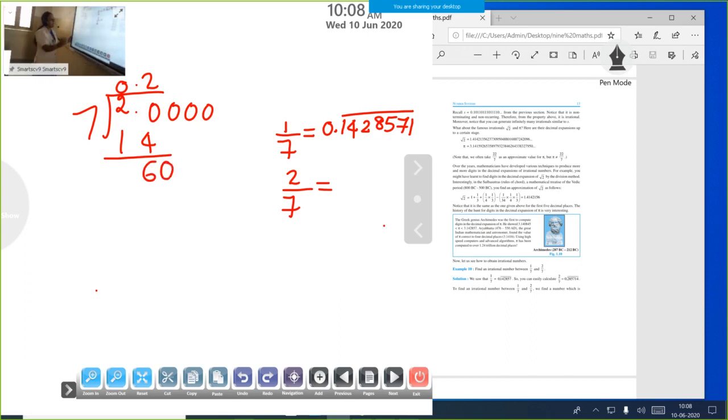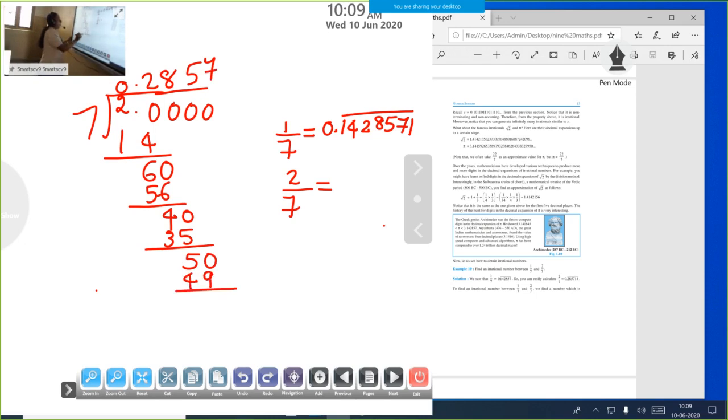How many times 7? 7 times 8 is 56. Again subtraction, 4. Then next place 40. How many times? 5 times. 7 times 5 is 35. Normal division, you know how to divide two numbers. Next number is 5, again 50. How many times? 7 times. 7 times 7 is 49. Again remainder 1. We can put 10 here, 1 time. It is not repeating yet. One more step and we will check it.